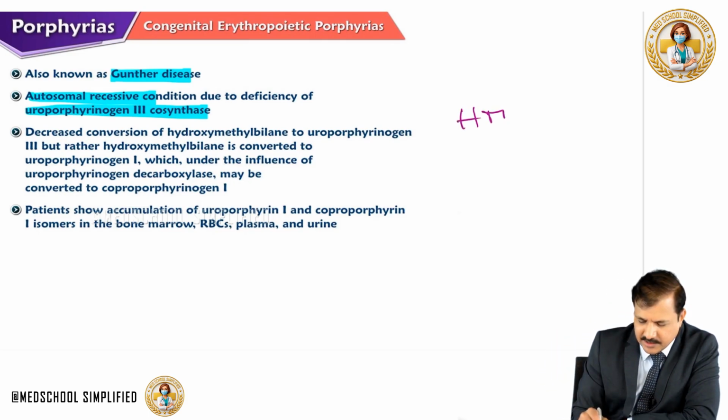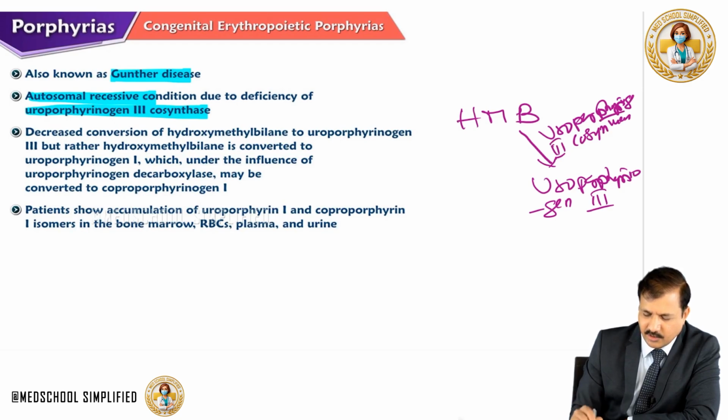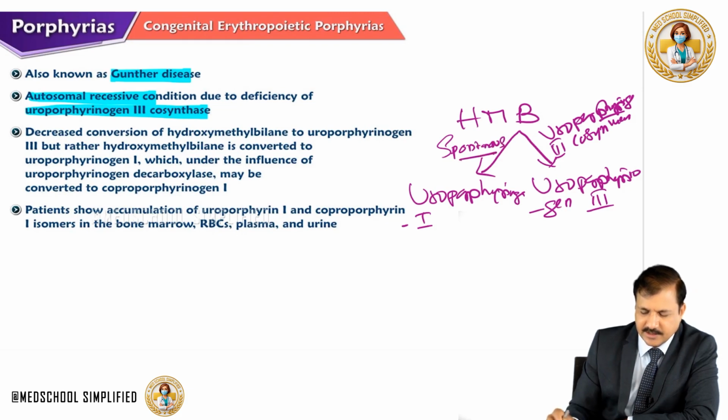HMB, hydroxymethylbilane, can go into uroporphyrinogen 3, done by uroporphyrinogen 3 co-synthase. That's an enzyme mediated reaction. So to make uroporphyrinogen 3, or it can go into uroporphyrinogen 1, and that is a spontaneous reaction, especially when it is accumulated.